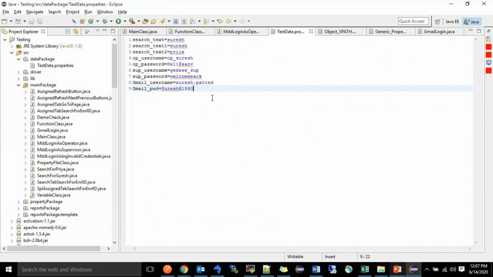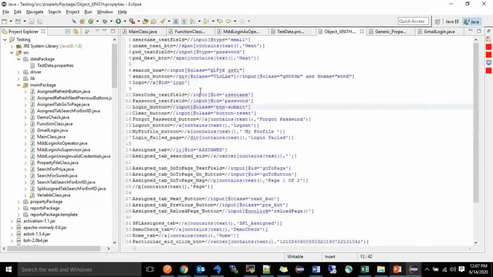In the code we have to write the values, Gmail underscore password, Gmail underscore username. That time it will come here. In the code I will show you that again. And the XPath, whatever I have shown there, those things we have to write here.